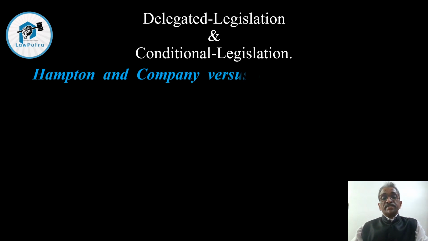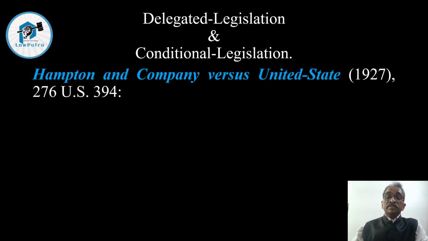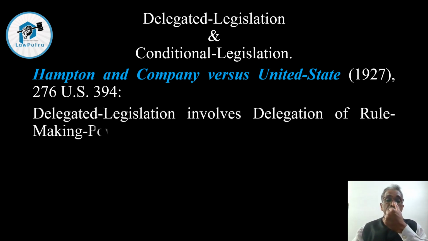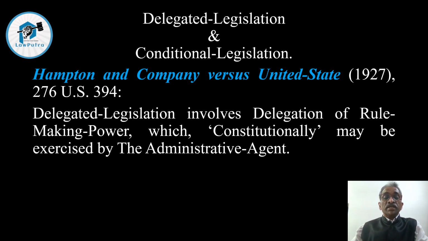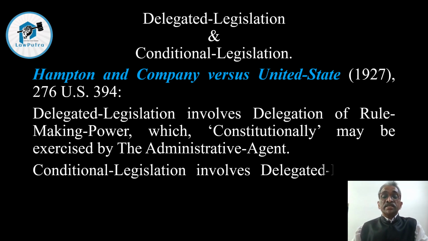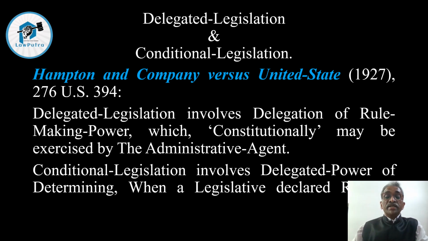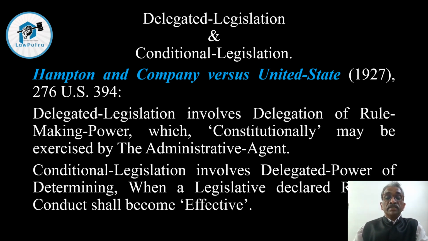Now let us see some case laws. The first and foremost case law, from the year 1927, is a US case, Hampton and Company versus United States, in which the court held that delegated legislation involves delegation of rule-making power which constitutionally may be exercised by the administrative agent, and conditional legislation involves delegated power of determining when a legislatively declared rule of conduct shall become effective.